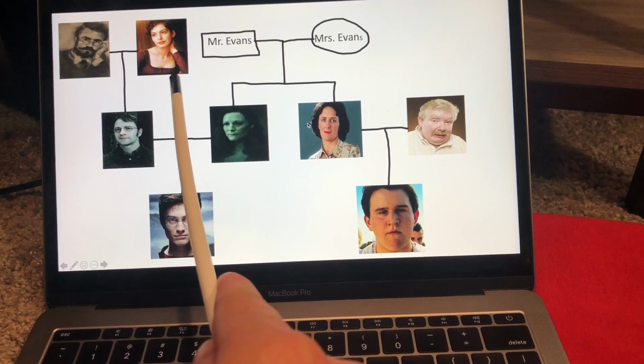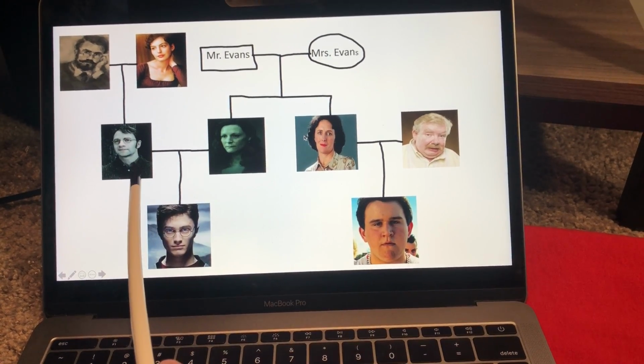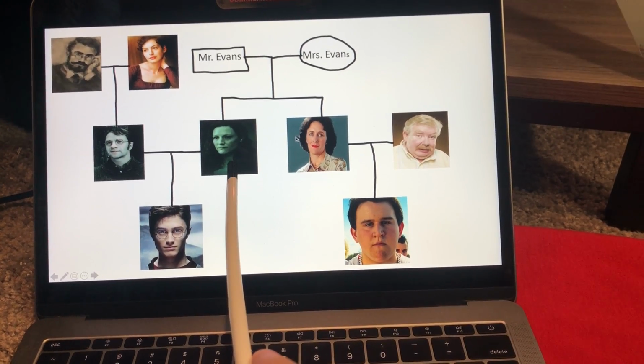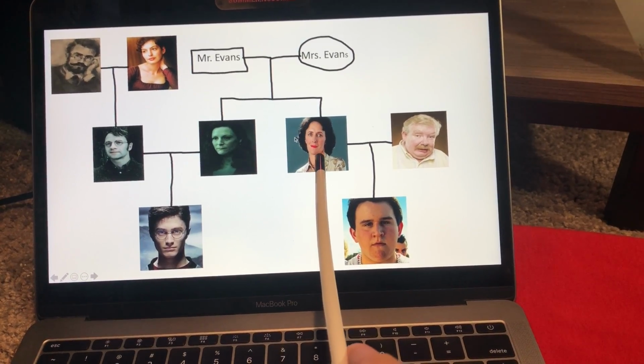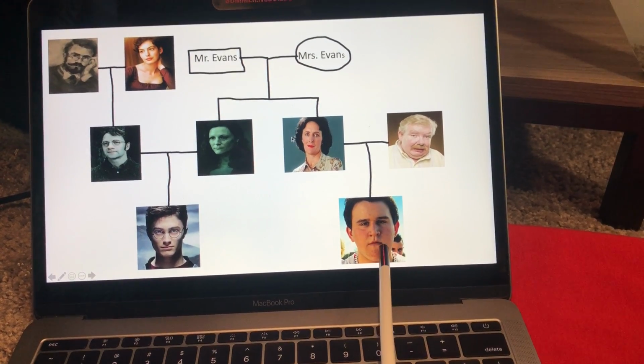Flemmont and Euphemia, and on his mother's side, Mr. and Miss Evans. Flemmont and Euphemia are the parents of James, who is Harry's father. Mr. and Miss Evans are the parents of Lily, Harry's mother, and Lily's sister, known as Aunt Petunia. This is Aunt Petunia's husband, Vernon, and their son, Dudley, whom Harry is not fond of.